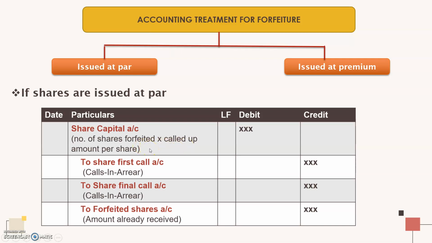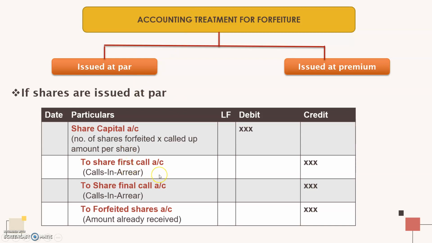Called up amount is the due amount. So the number of shares cancelled into called up amount per share. Suppose for a 10 rupee share, only 8 rupees is called up, and this particular shareholder has paid only 4 rupees. The amount that will show here will be 8 only, because the balance 2 rupees is still pending. That call is not yet made. So only the called up amount will be written here.